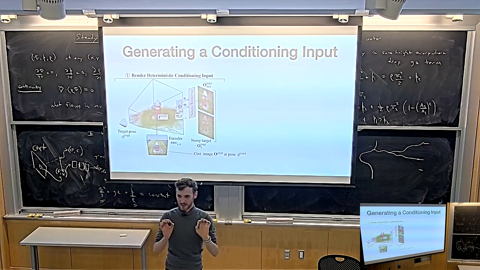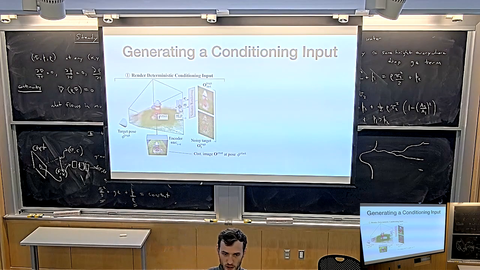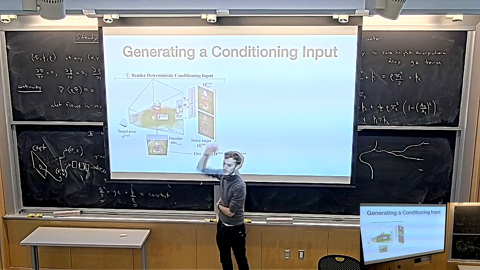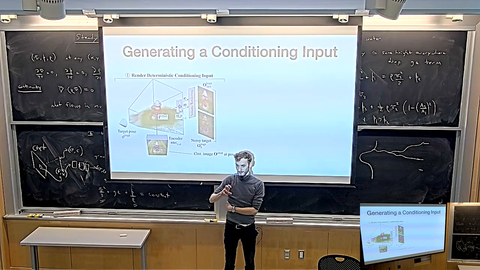As we had seen initially, in all the parts of the 3D scene that are visible in the context view, it's going to be relatively sharp. In all the parts of the 3D scene that weren't observed in the input view, it's going to be blurry. So this image tells you where you are uncertain and where you are certain.